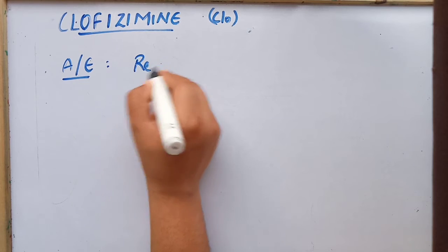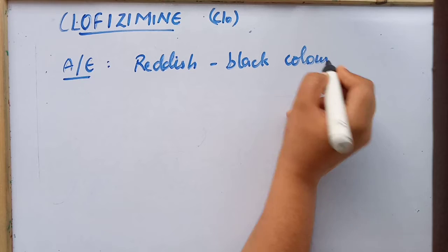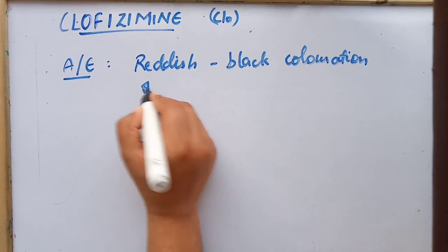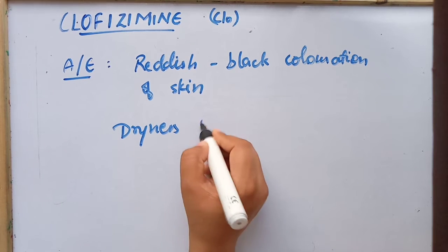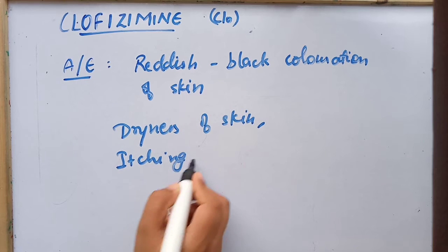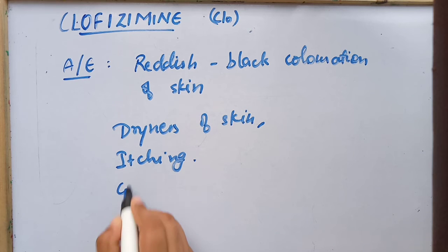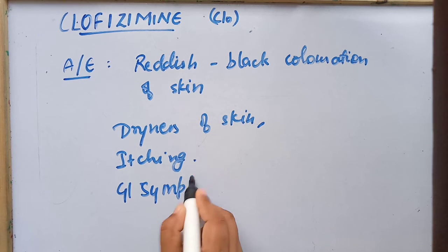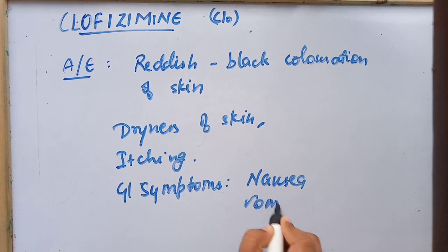The adverse effects are reddish-black coloration of skin, dryness of skin, and itching. That's why this drug is not most commonly given alone. It is given in multi-drug therapy. Other GI symptoms are also observed, like nausea, vomiting, and anorexia.